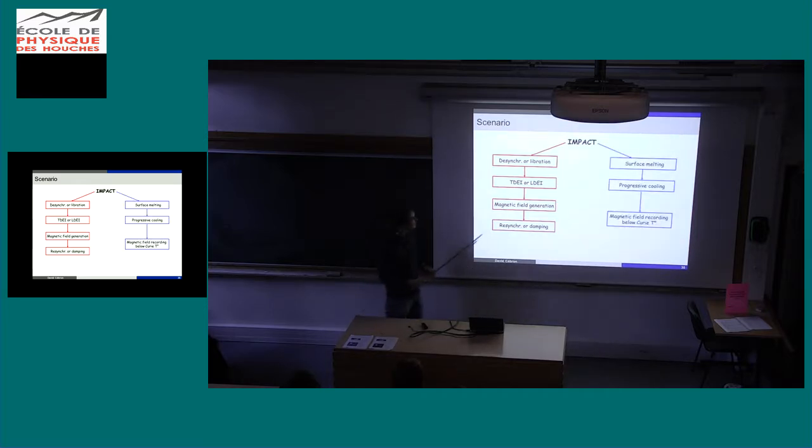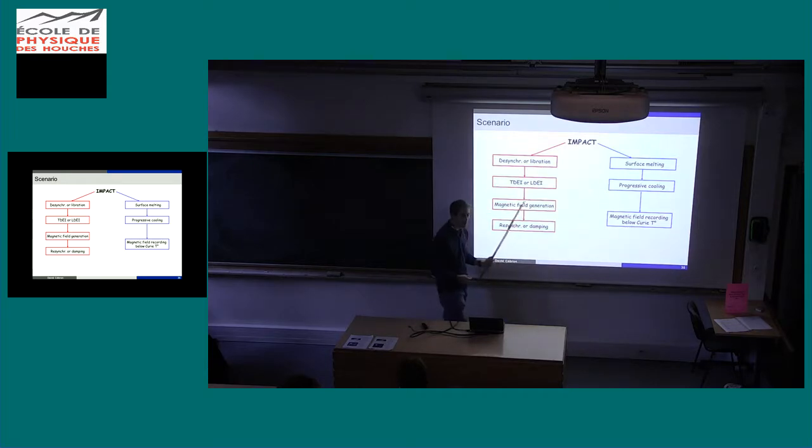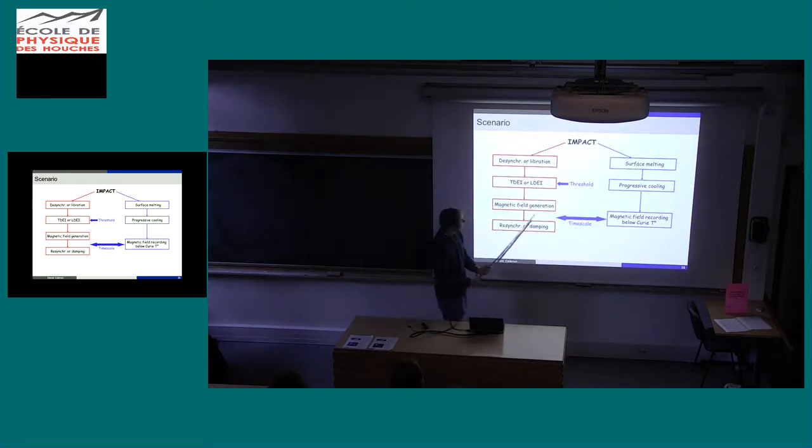So the idea here is that the impact melts the surface in the crater, and then during the progressive cooling, you record in the rocks the ambient magnetic field. So you also need the time scales to match, because if you cool down too rapidly, or if the instability grows too slowly, then the rock is cooled before you store any field in the rock.